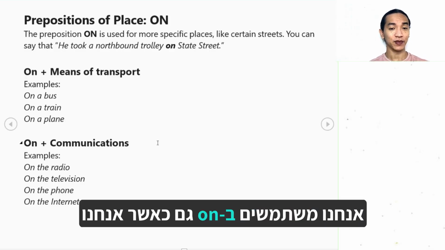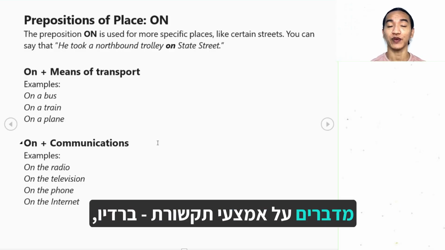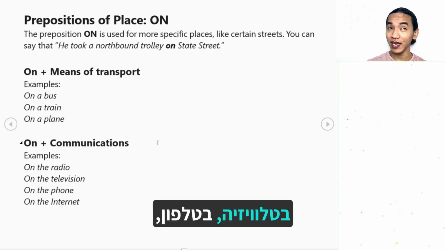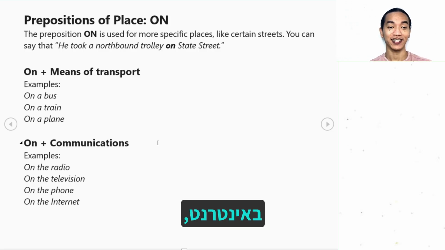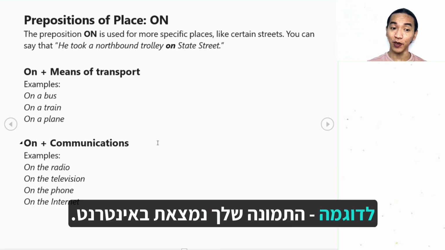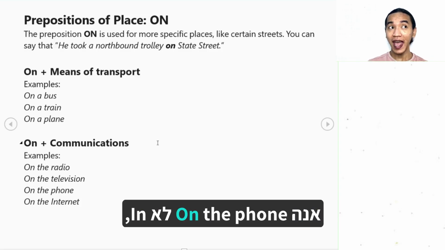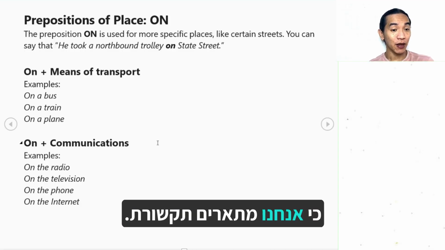We also use on when we're talking about means of communication: on the radio, on the television, on the phone, or on the internet. For example, your picture is on the internet. Anna is on the phone, not in, because this is a mode of communication.